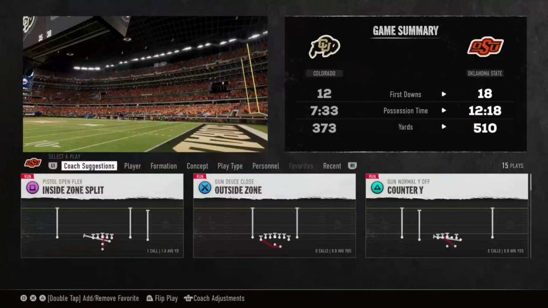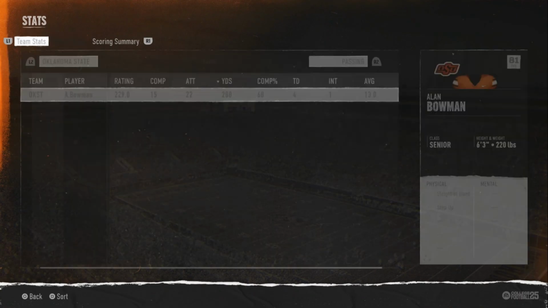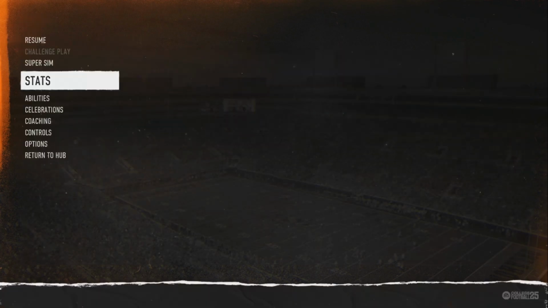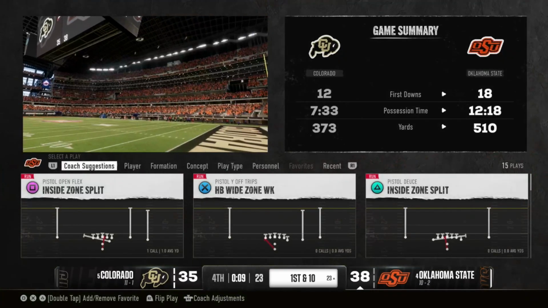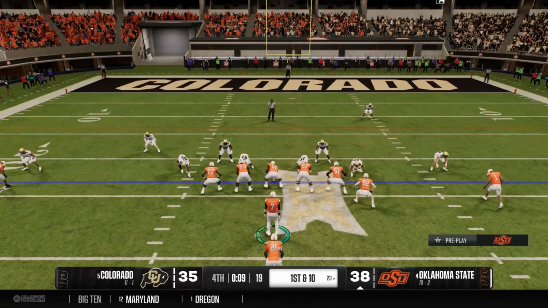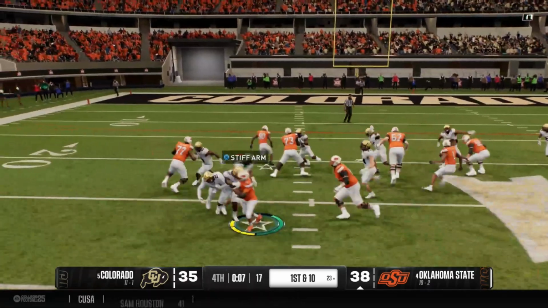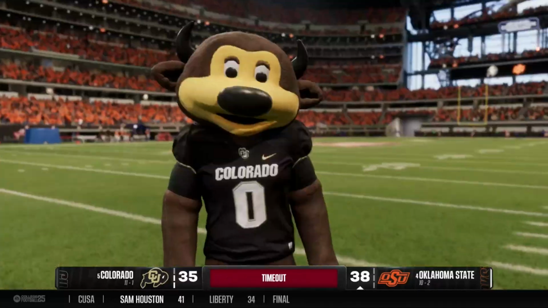Okay, what happened? Wait, did they get it? What just happened? Hold on, I'm sorry. Can we get like a play-by-play? No, I guess not. I think they just got a pick 6. I think we just got picked off. That must have been what happened, because we got the ball back almost immediately. We are going to win this game. They did go for 2, though, which is weird. They didn't let me do that.